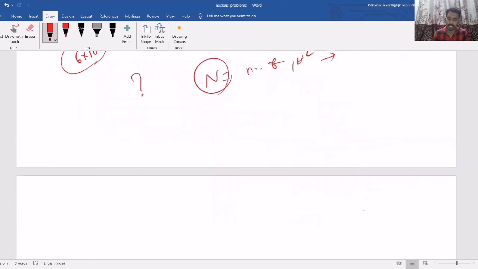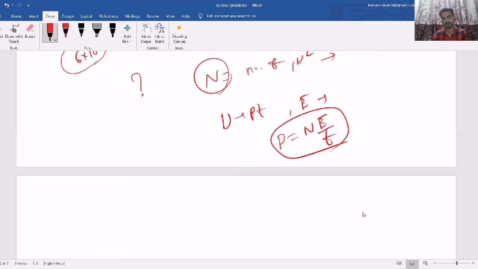First you have to calculate the total energy required, that is P into T. Then find the energy coming in each fusion. The power equals N into E by T. This is the formula, so you get the number of fusions, which is the number of 1H2 atoms.